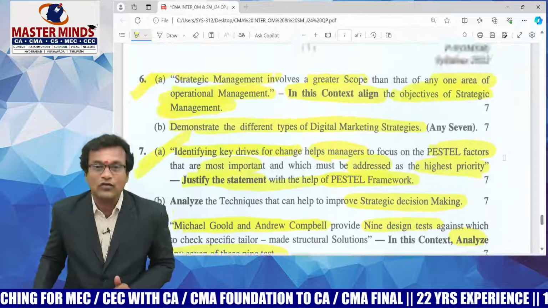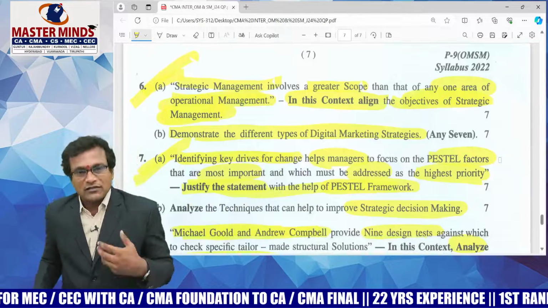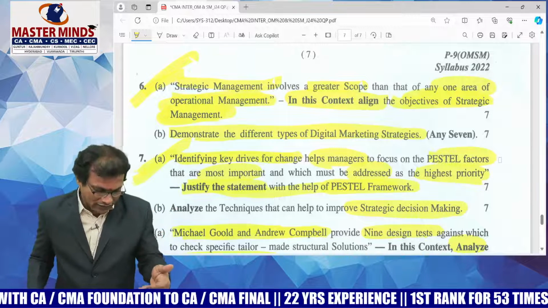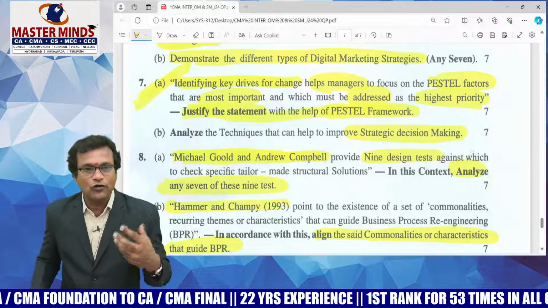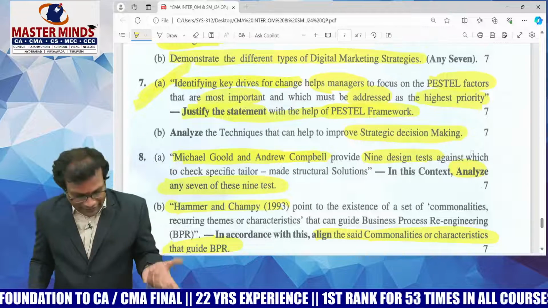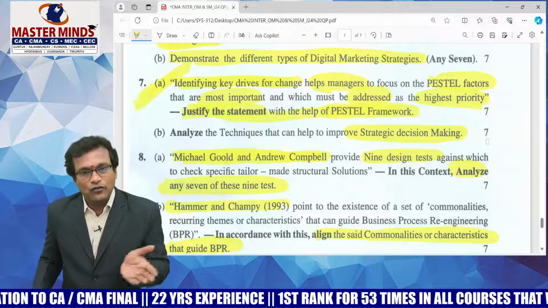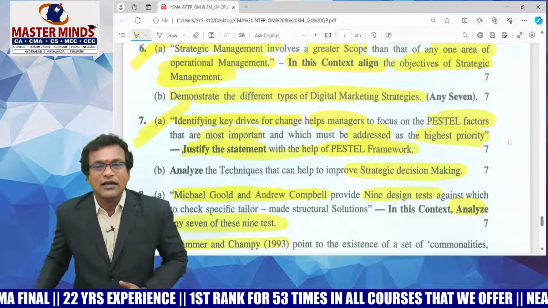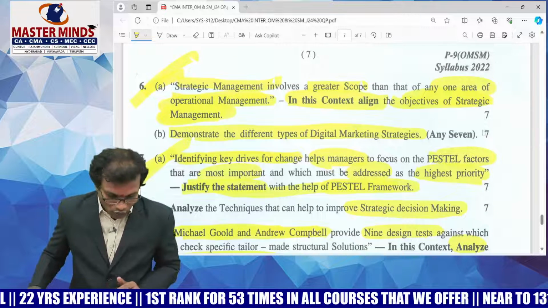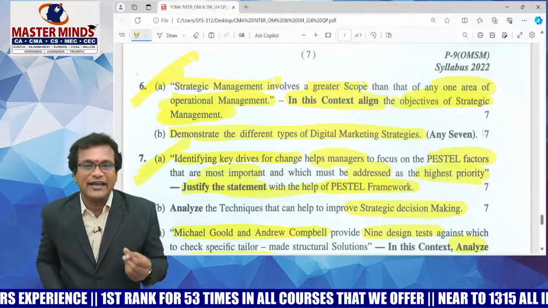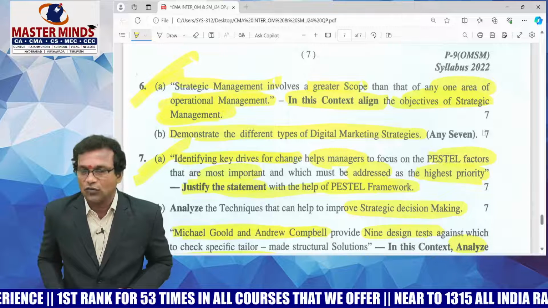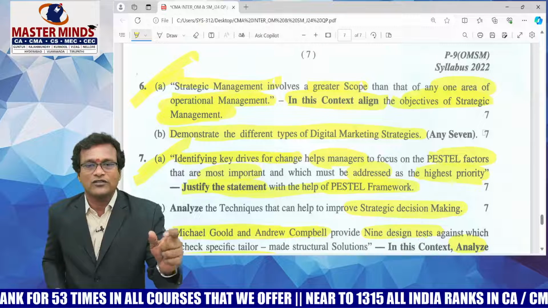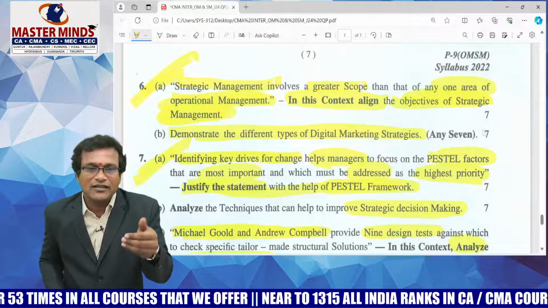If you look at all the 3 questions, you can, if you leave any one question as a choice from OM, then you can straight away answer all the 3 questions from SM, 3 14s or 42. At least you can answer 2 questions from SM, 2 14s or 28. Is that clear? That depends on the student's ability to answer questions, right? Overall, except question number 6A and 7A, all these questions are straightforward. Even question 6A and 7A are straightforward, except for that first statement in the question.